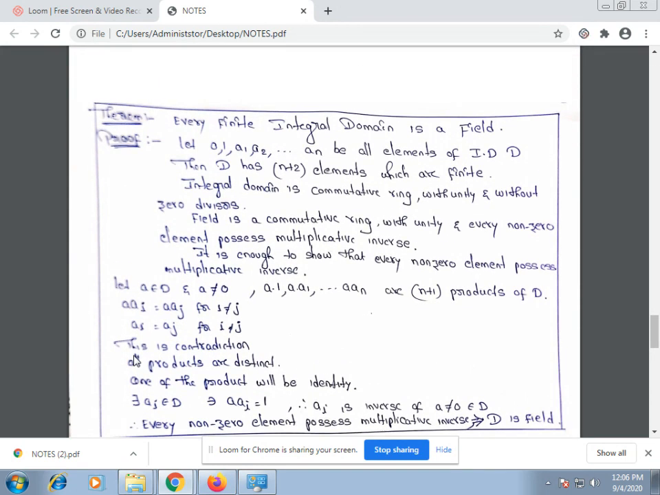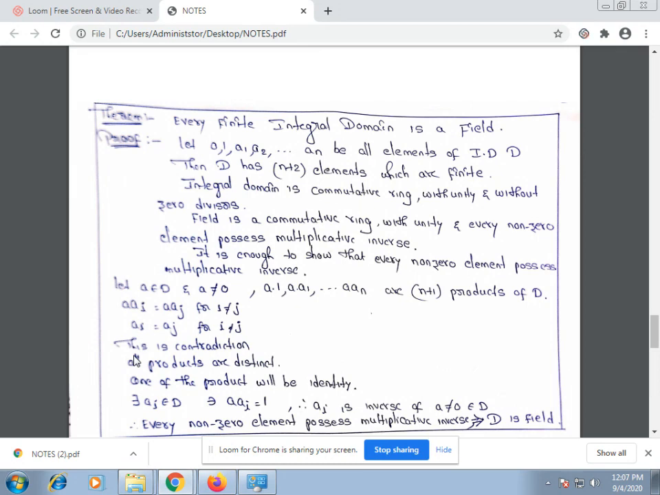The next important theorem in ring theory: every finite integral domain is a field. Every finite integral domain is a field means here the integral domain is always finite. Then only every finite integral domain is a field. So let us consider 0, 1, a1, a2, and so on, an be all elements of the integral domain D. Then D has n plus 2 elements which are finite. It is already given that it is a finite integral domain.